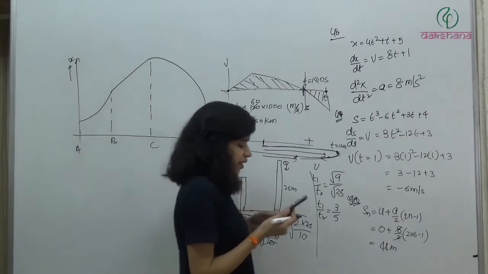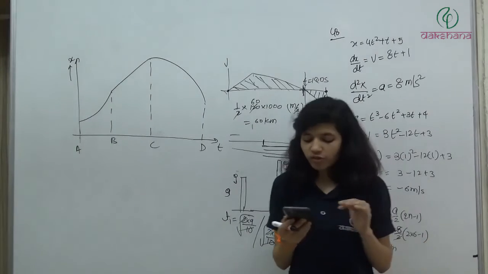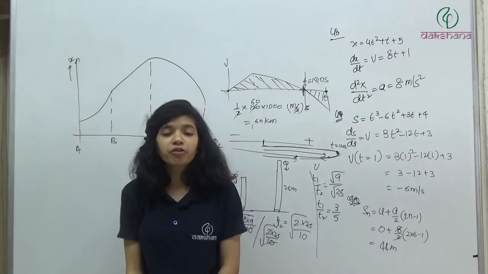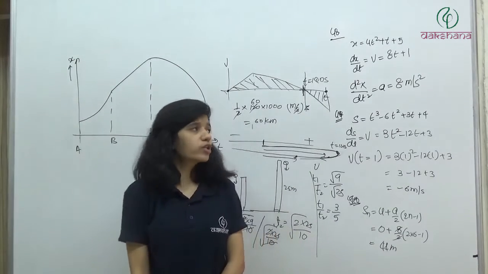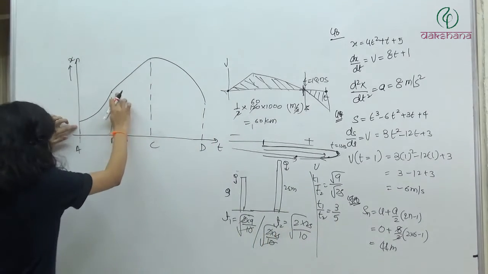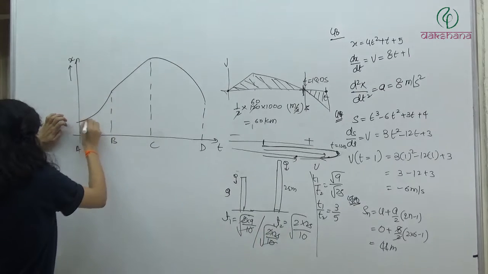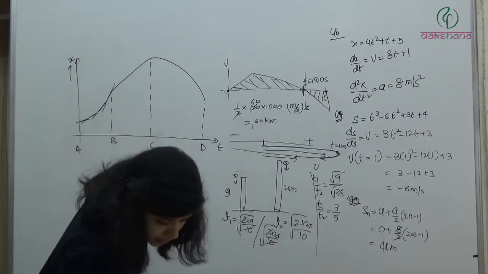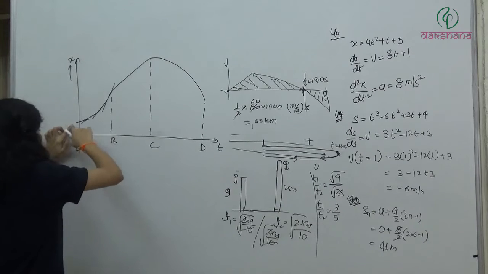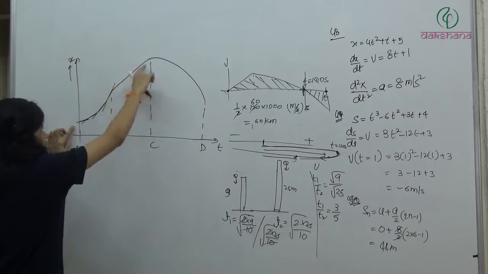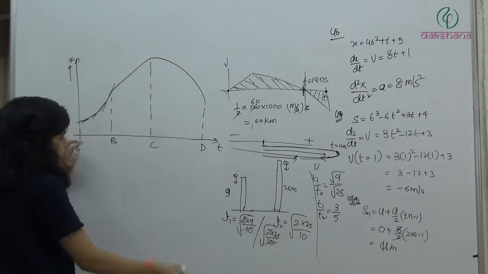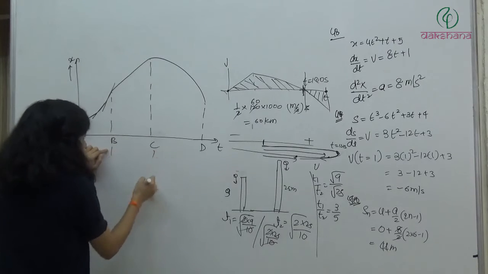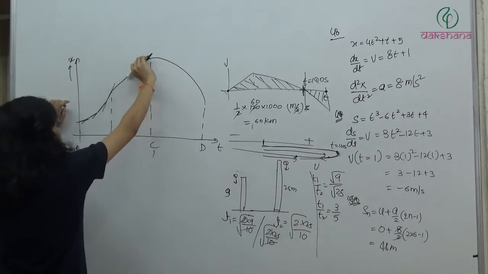So for which time interval the velocity of the particle is constant? For constant velocity, what is the condition of xt graph? The slope of line should be constant. Do we have a constant slope in this part? No. Slope is increasing. It means velocity is not constant. Next is AC. So here velocity is increasing, here velocity is constant. So in AC also we don't have a constant velocity. In part BC, yes, here we have a constant slope.